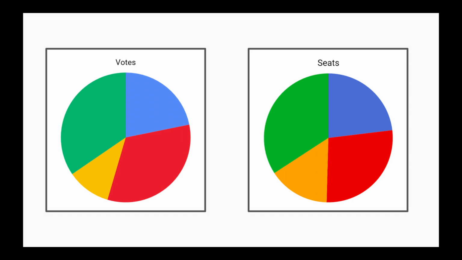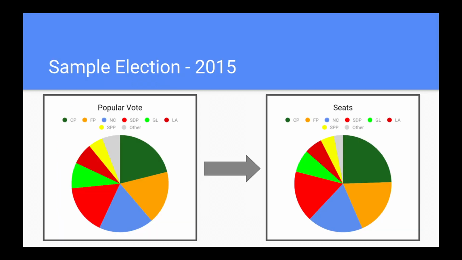That's especially good for small parties. So you can see here in this sample election from 2015 that the popular vote matches the seat distribution in parliament very well and doesn't have the effect of eliminating smaller parties that other proportional systems often do.